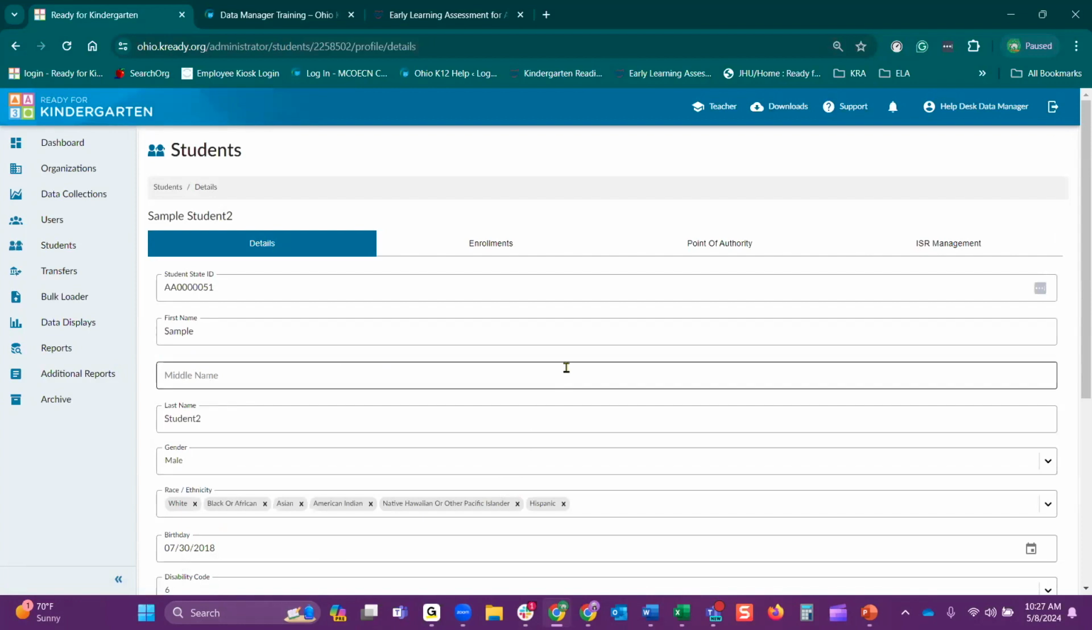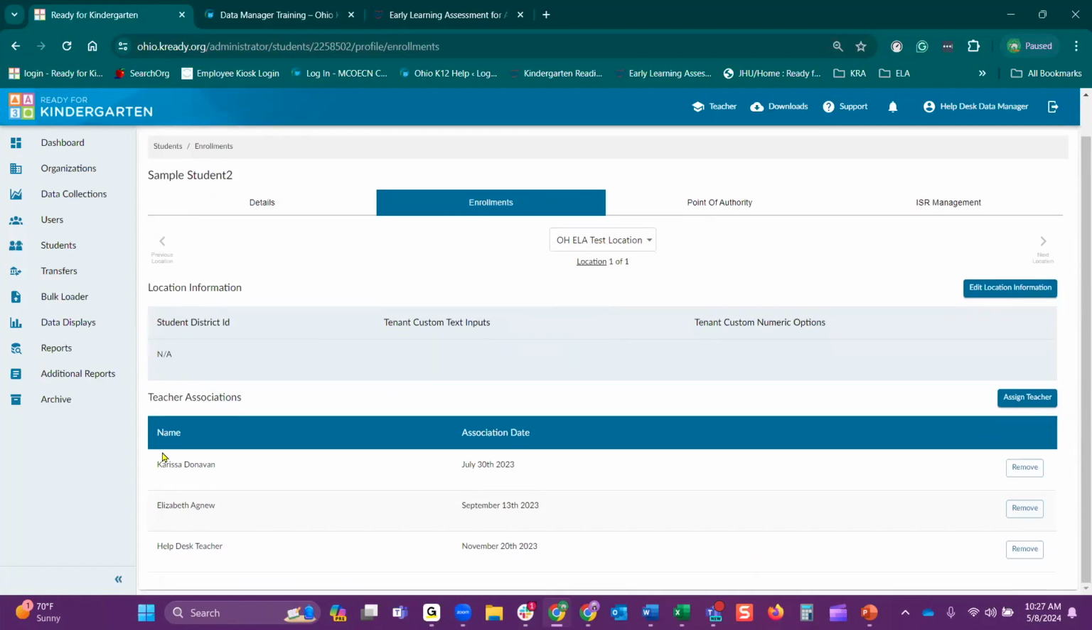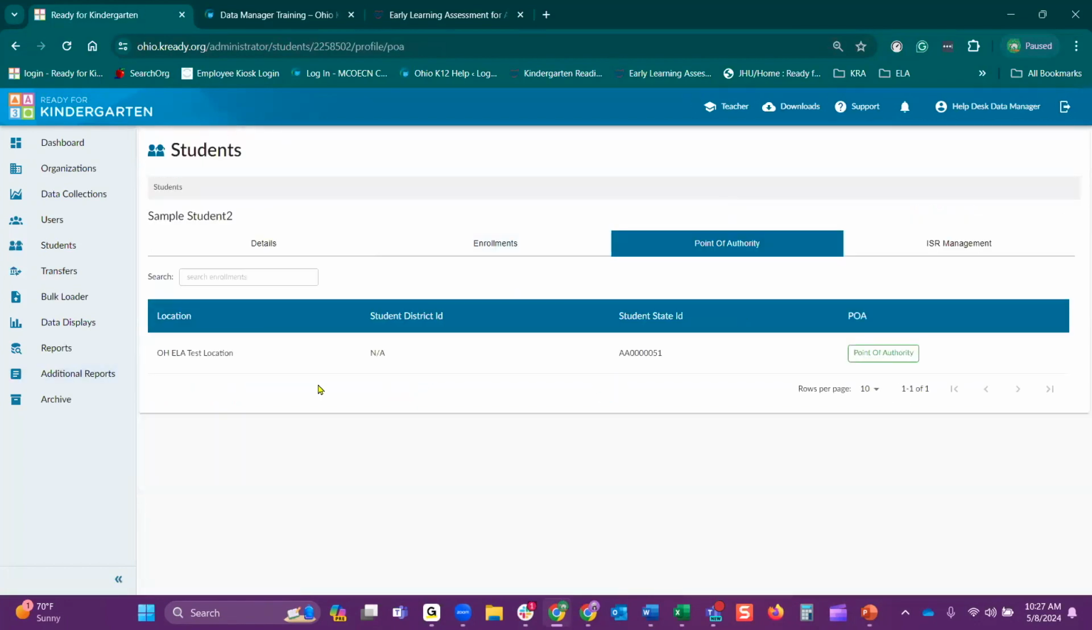To check if a teacher is attached, or to add or remove a teacher manually for a student, select the Enrollments tab. And here you will see the teachers listed for that student. You can remove any teachers over here on the right-hand side, or if you need to assign a teacher, and let's say there's none there. And then I just want to show you, lastly, you can also check your point of authority for your student. So we do see that that student does have our point of authority. So I know that this student's going to show on my specific report when I generate that.